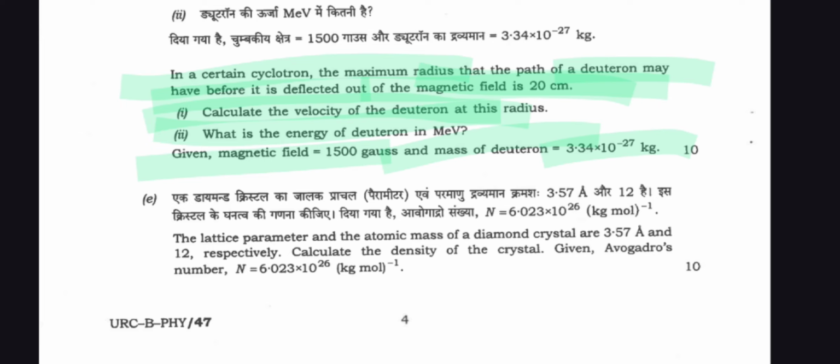And question number e is here. The lattice parameter and the atomic mass of a diatomic crystal are 3.57 angstrom and 12 respectively. Calculate the density of the crystal, given Avogadro number N is equal to 6.023 × 10^26 per kg mole.